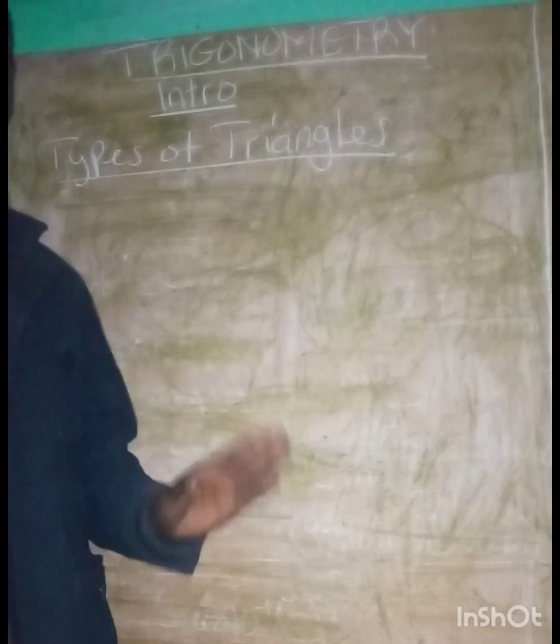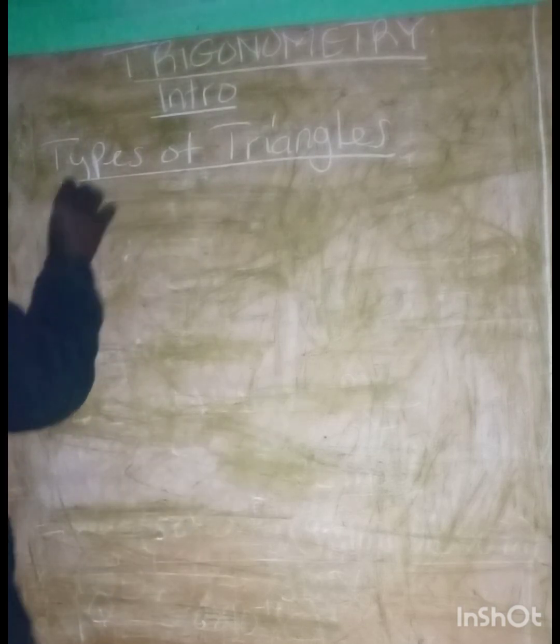Under trigonometry, we shall be looking at the various types of triangles. We are just going to go straight to the most important things that we need. In trigonometry we have about 4 types of triangles. We have the right angle triangle that everybody knows.